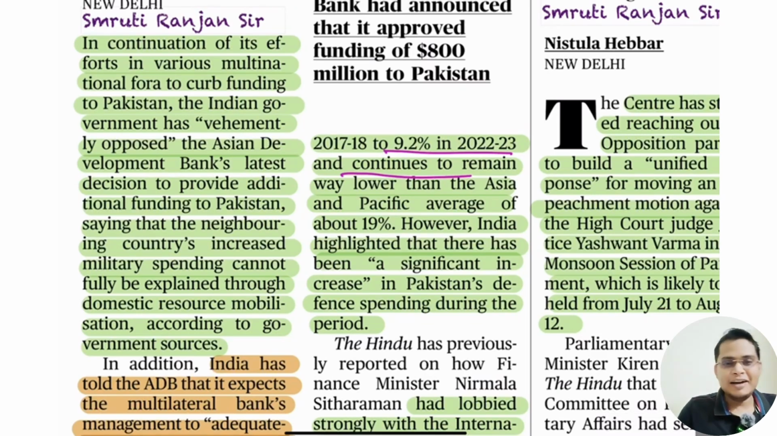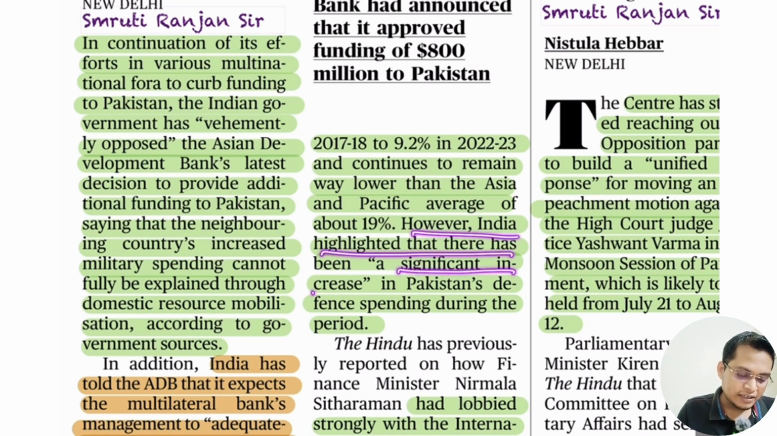On the one hand, the tax collection of Pakistan is declining very rapidly, but on the other hand, defense spending is increasing. How is it possible? It is possible because they are using this international loan to fund military expansion, and their military is thriving. India highlighted the significant increase in Pakistan's defense spending during the period when their tax collection is declining.